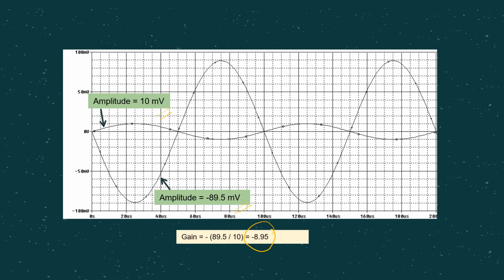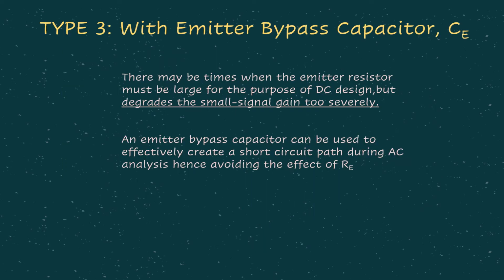Okay, now we come to type 3, the common emitter amplifier, but this one now we are having an additional bypass capacitor on top of Re. And in this case, there may be times when the emitter resistor must be large. We must put Re because it's good for our DC design, because whenever we are having Re, actually the circuit will be much more stable. Okay, but by having this Re, actually we degrade the small signal gain severely.